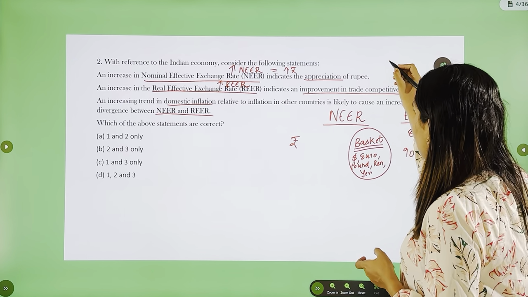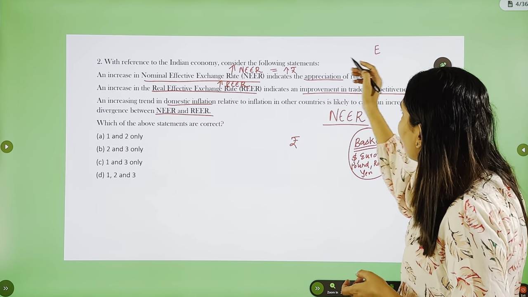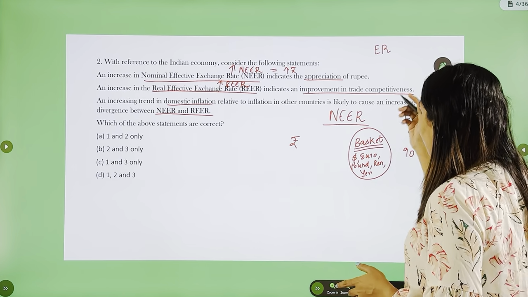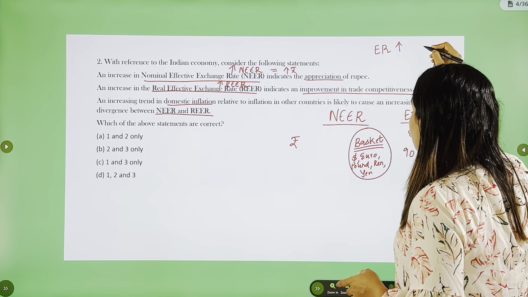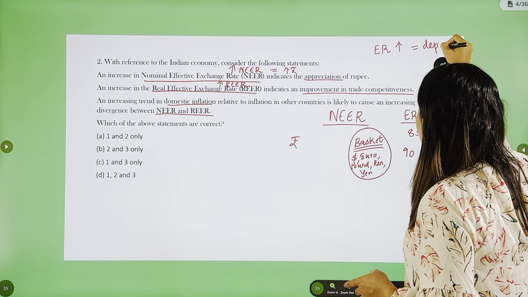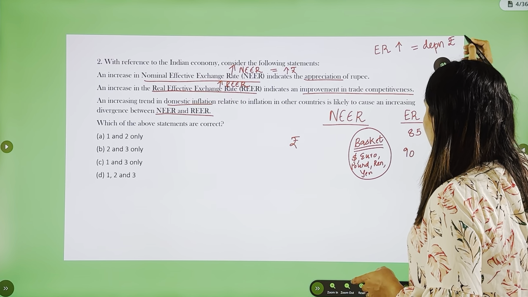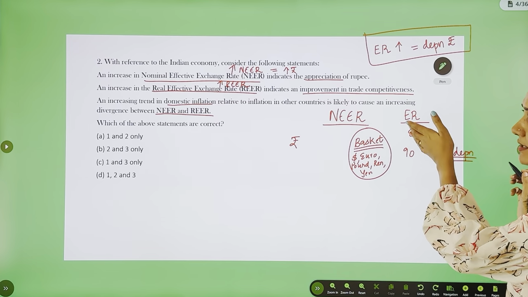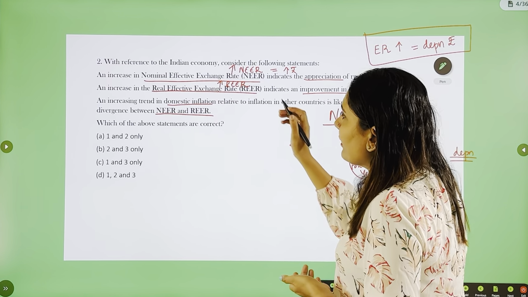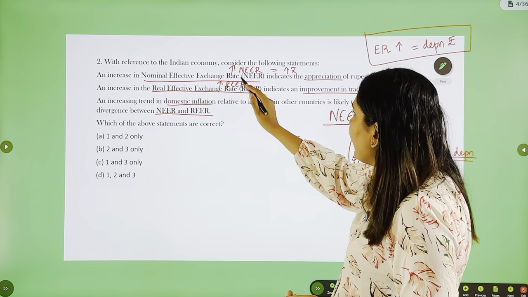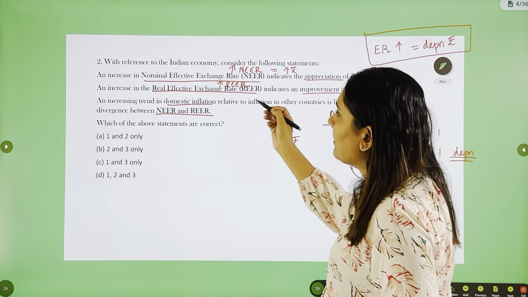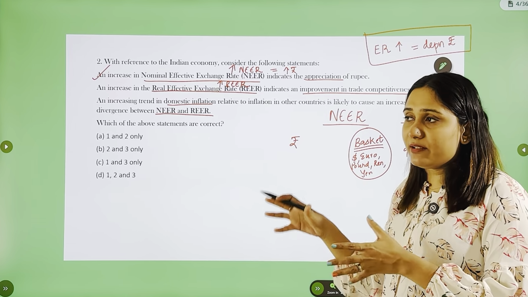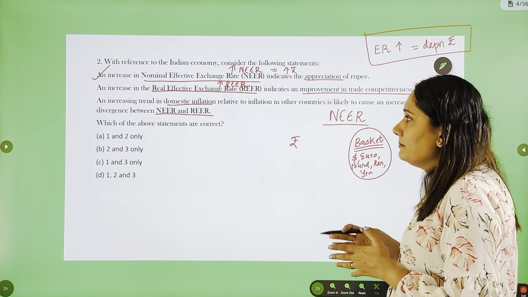Now if you take it as exchange rate, instead of NEER, if you take normal exchange rate, not nominal, normal, when there is an increase in the exchange rate, it means there is depreciation of rupee. And I said that in case of NEER it's exactly the opposite, which means that an increase in NEER means appreciation of rupee. This statement is actually correct. I am not going into much detail. We will take all these topics in detail in the module classes.